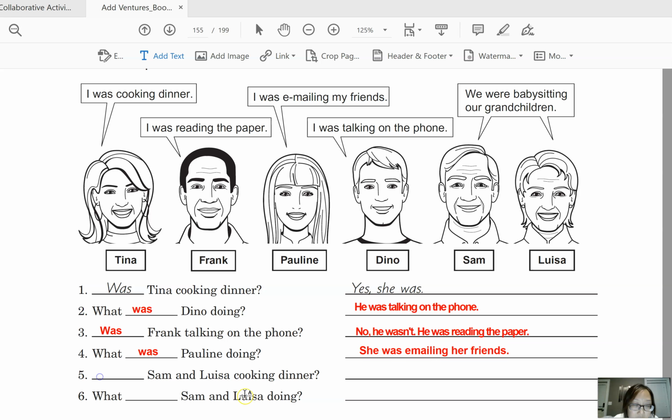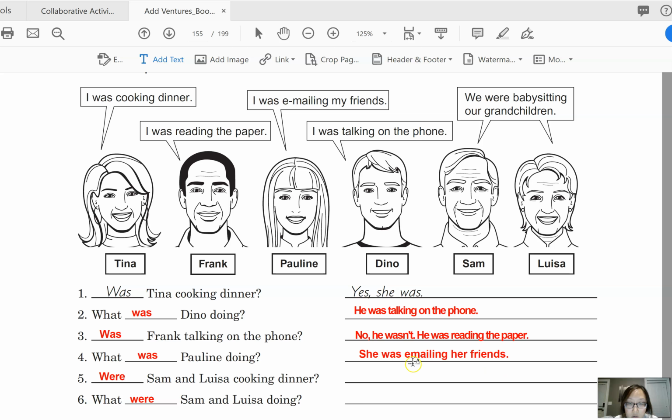So we need to say, were Sam and Louisa cooking dinner? Were Sam and Louisa cooking dinner? And we can see, no, they weren't. Okay, so that's right. No, they weren't. Okay, now, what were they doing? And that's actually the answer to number 6.